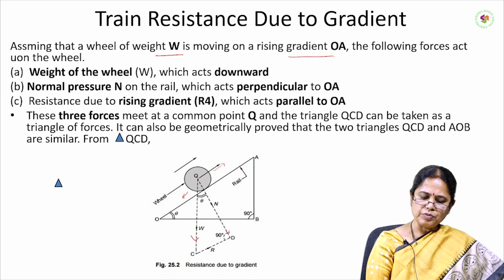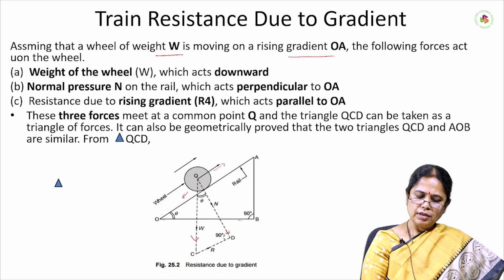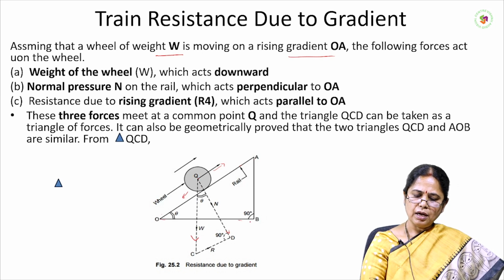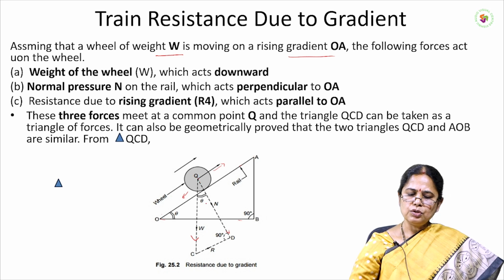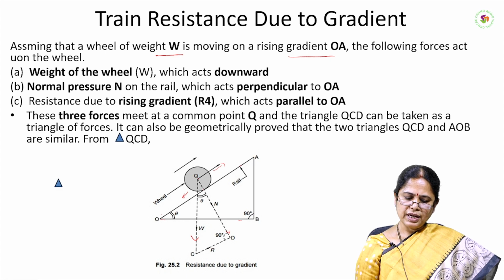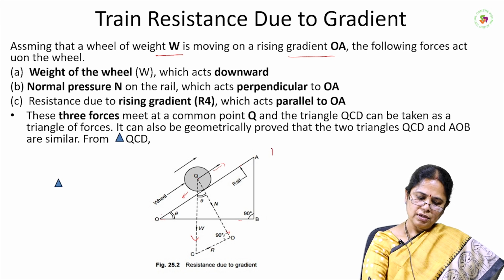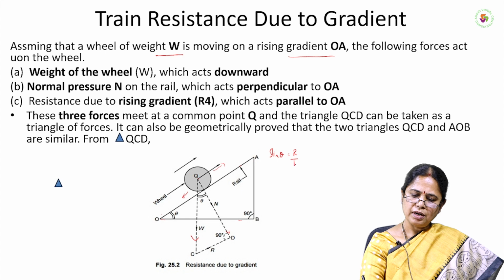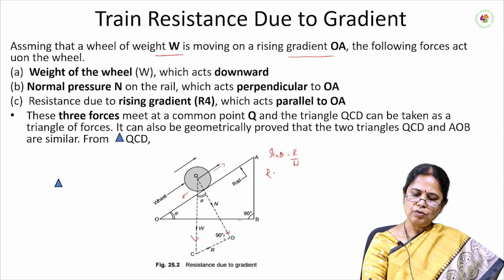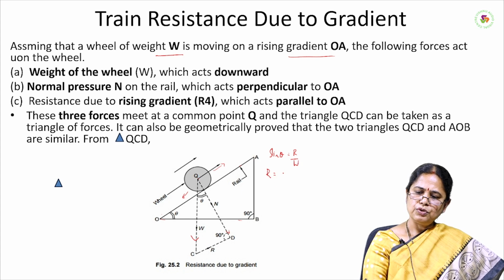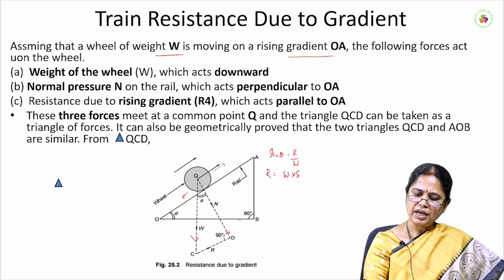Here we can observe two triangles, triangle OAB and QCD. They are two similar triangles. From this diagram, we can write sin theta is equal to R divided by W. So R, the resistance due to the gradient, is equal to W into sin theta.